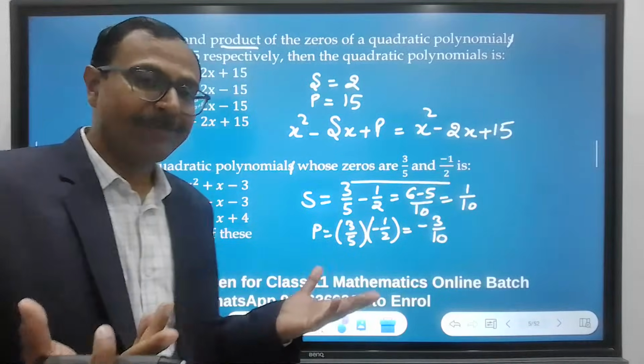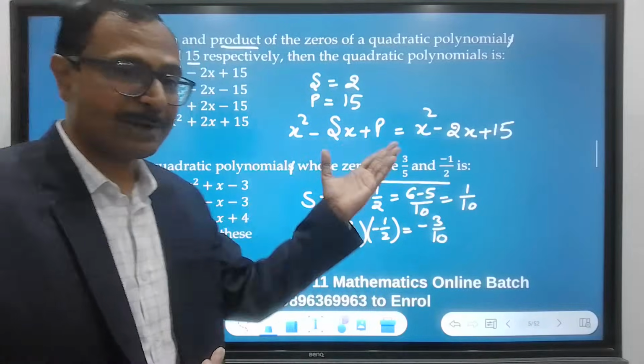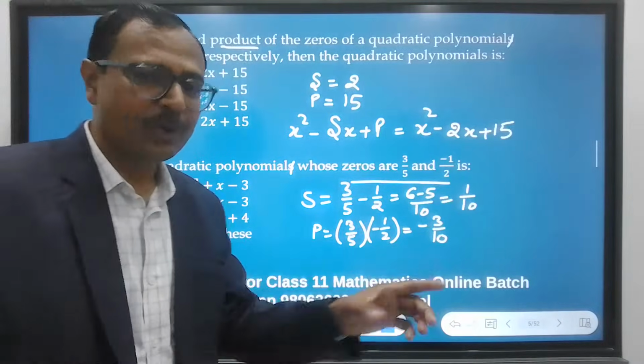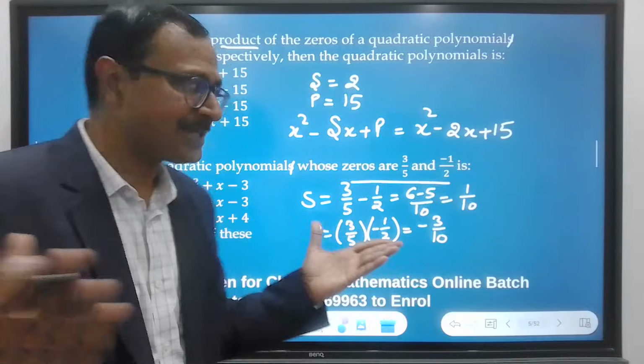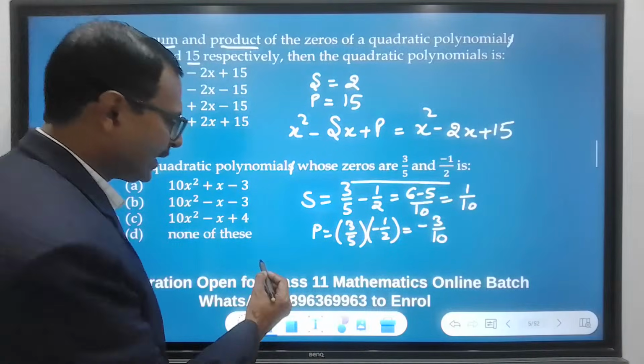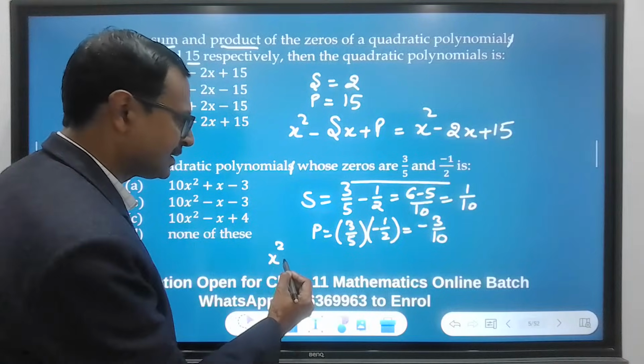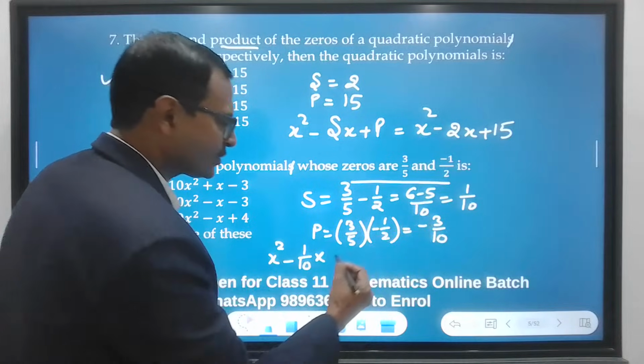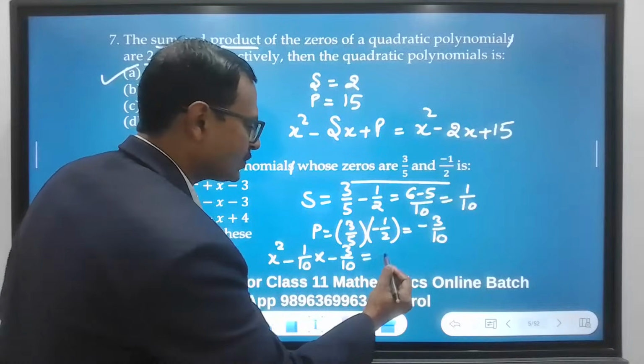So where is the problem? Same concept, x square minus sx plus p equal to 0. Because you have 10, you will be multiplying throughout by 10. So x square minus 1 by 10 x plus minus 3 by 10 equal to 0.